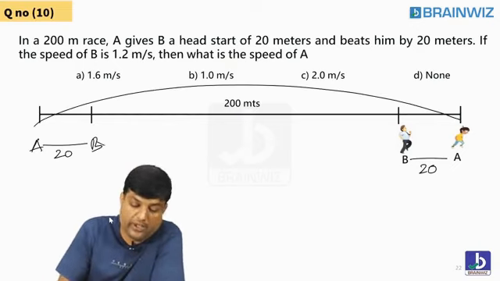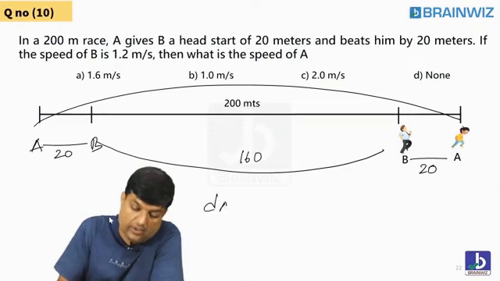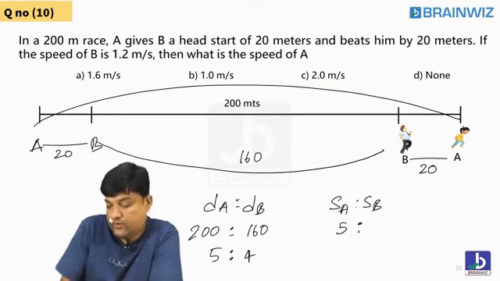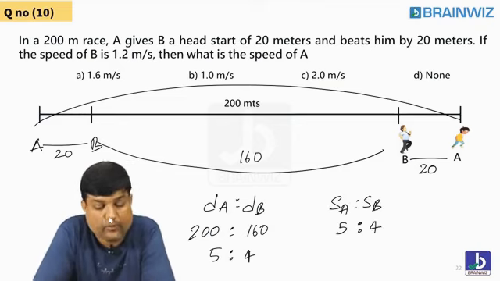So A covered 200, B did not cover 200. B covered how much? 160. Distance of A is to distance of B is 200 is to 160, which is 5:4. Speed of A is to speed of B is also 5:4. Till this, everybody got it? सबको आ गया. लेकिन क्या बोला है?